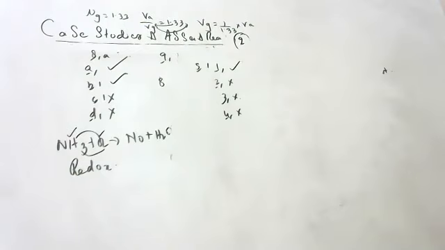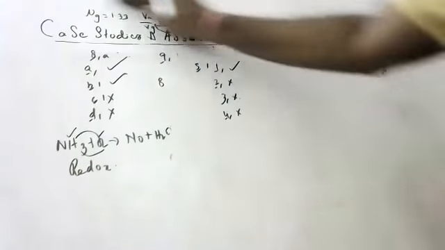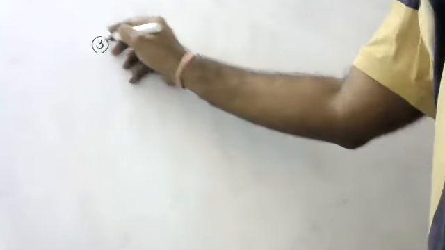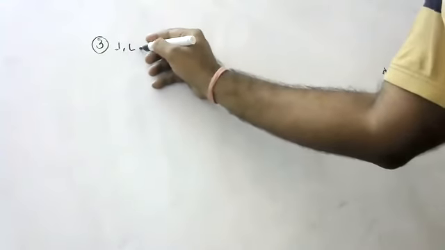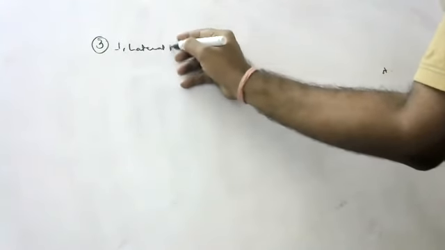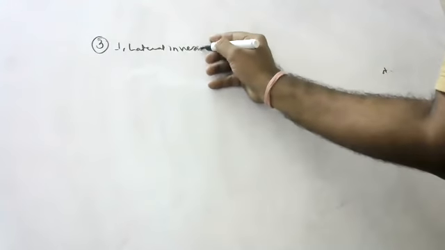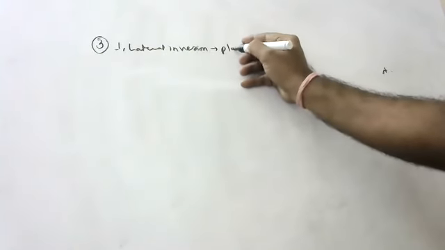Children, last paper we will do and we'll stop. Go to sample paper 3. First question: what is the name of the phenomenon by which the right side of an object appears to be the left side? Lateral inversion. Lateral inversion occurs in which mirror? Plane mirror.